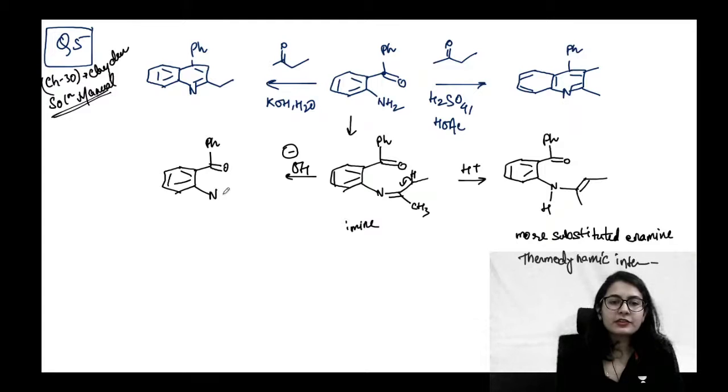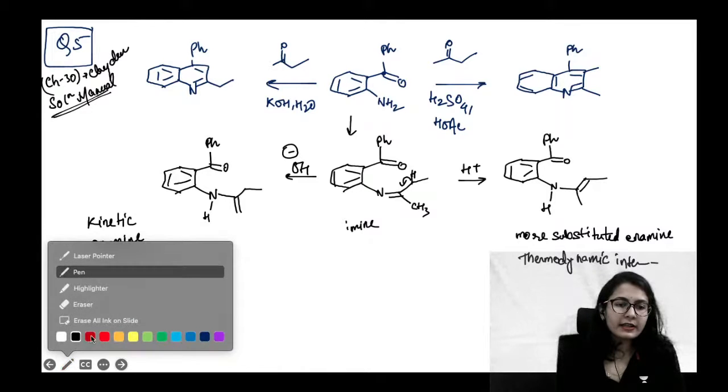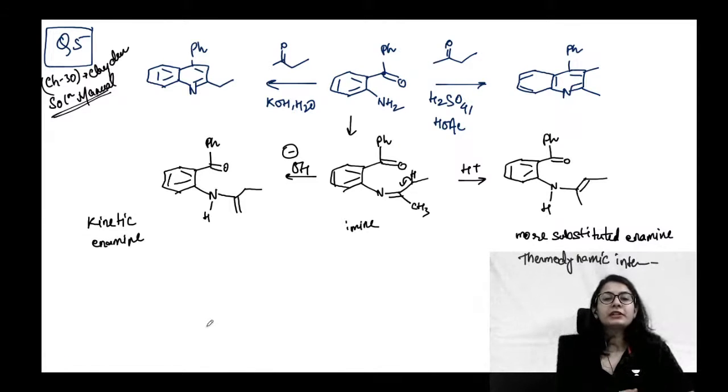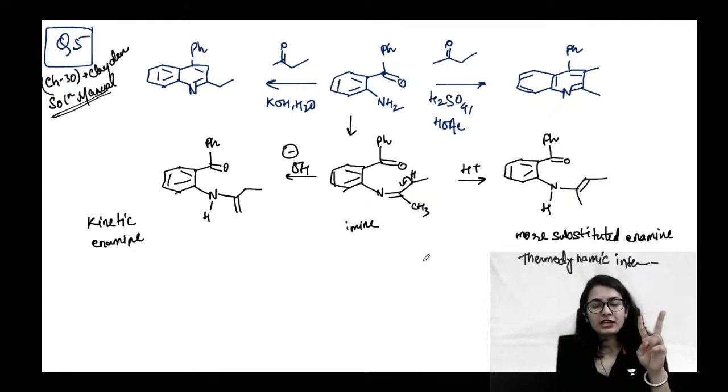Like this. There is a nitrogen, single bond, double bond over here, and the ethyl as it is. This is your hydrogen. So this is another enamine, but this became the kinetic enamine. This is a kinetic enamine now. All right. Now we have drawn the intermediate. We have drawn both the enamines which are possible.